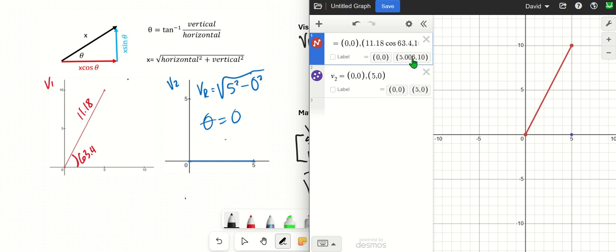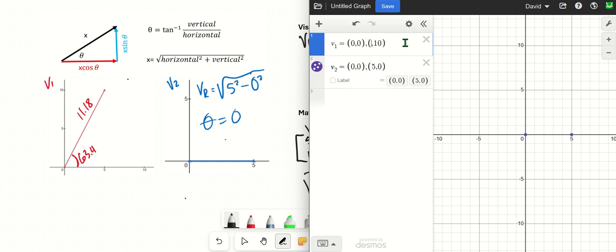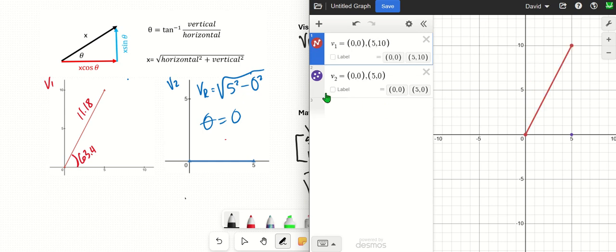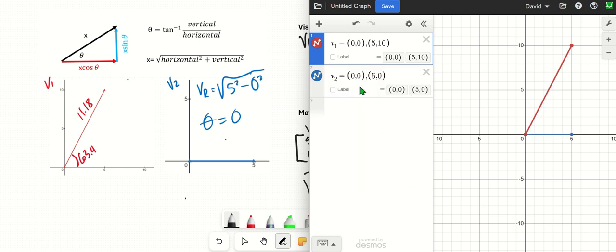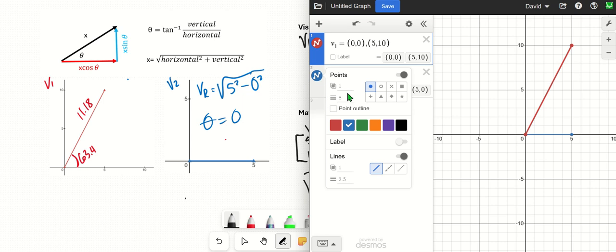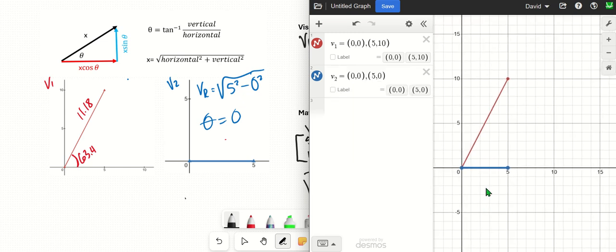We can see that because I rounded this, we get a little bit off, but it's still 5. You can do the same exact thing if you needed to do that. So I'm going to put this back to 5 just so we can keep everything without any rounding errors. Okay, I'm going to turn this one to blue so it looks just like it. All right, now let's make this a little thicker actually. Let's go with 10. Oh, that's only for the points. My line, I want to make this 5. There we go. Okay, so I could see my first vector, this red one, is located right here. I could see my blue vector located right here.